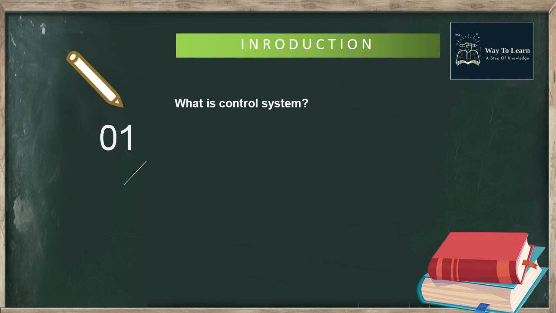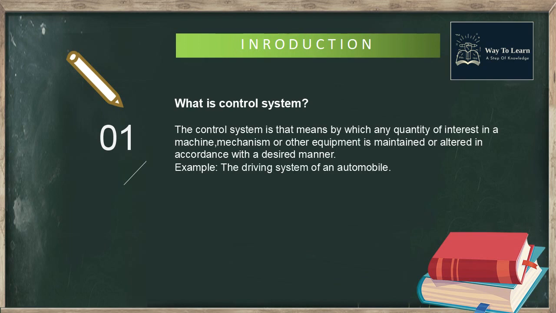So the control system is that means by which any quantity of interest in a machine, mechanism or other equipment is maintained or altered in accordance with a desired manner.